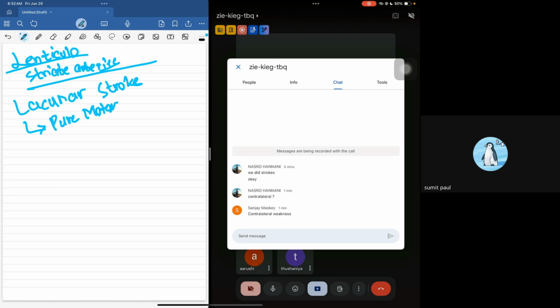So these were the three main strokes that we did. Please tell me if you have any questions regarding this. If not, then we are going to move forward. Okay, so do you have any questions?